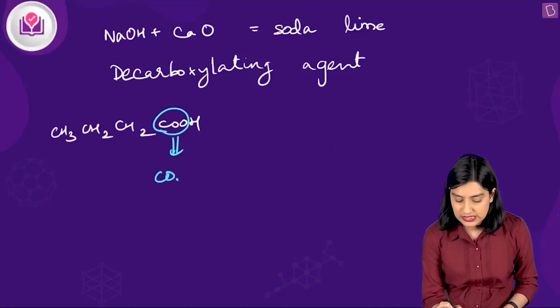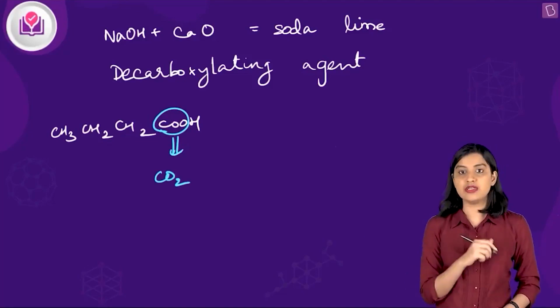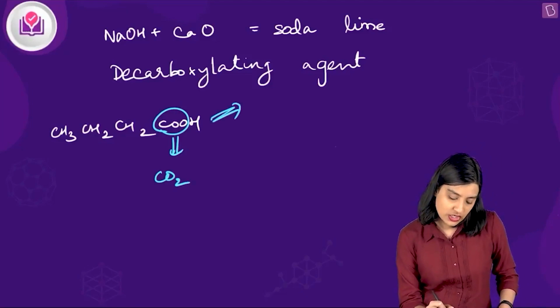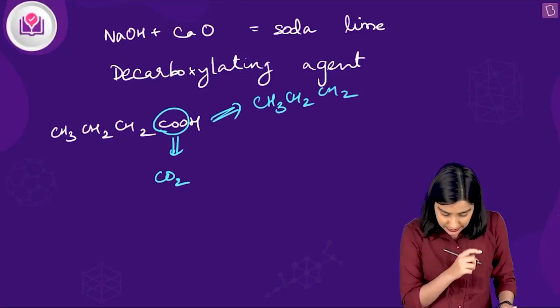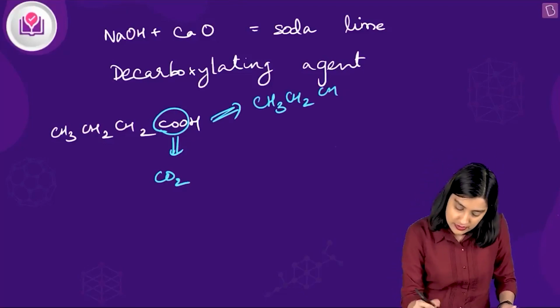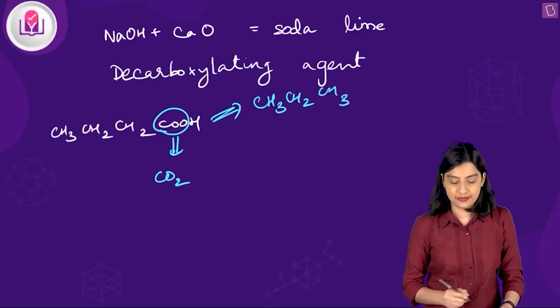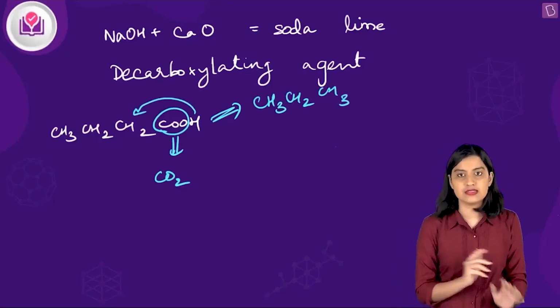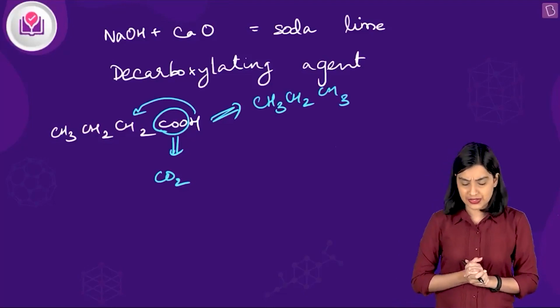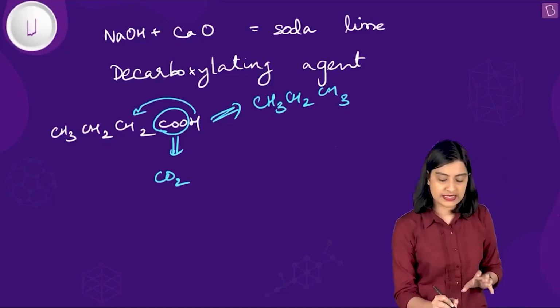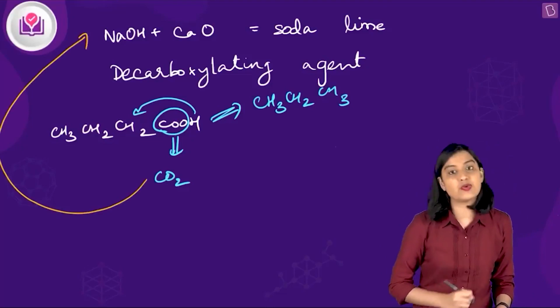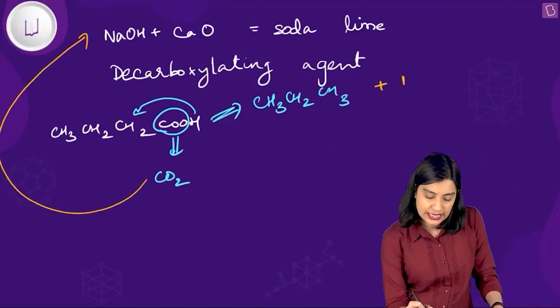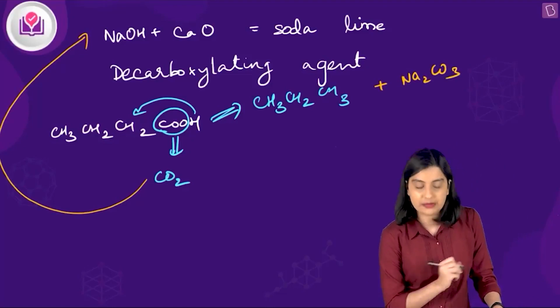So carbon dioxide is kicked out from the given carboxylic acid, as a result of which your carboxylic acid now becomes an alkane. So you have CH3, CH2, CH2, CH3. Okay, so basically this hydrogen went on to this carbon. Roughly that's how we condensed it. Now carbon dioxide is kicked out, and that carbon dioxide goes on to react with sodium hydroxide. So you get Na2CO3, sodium carbonate.